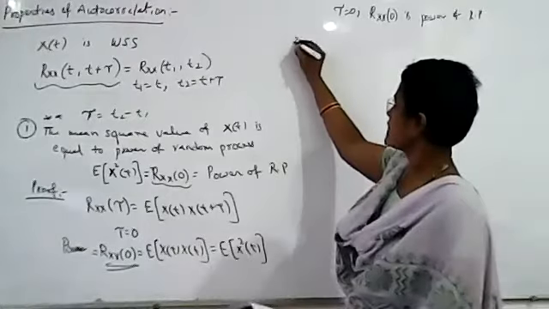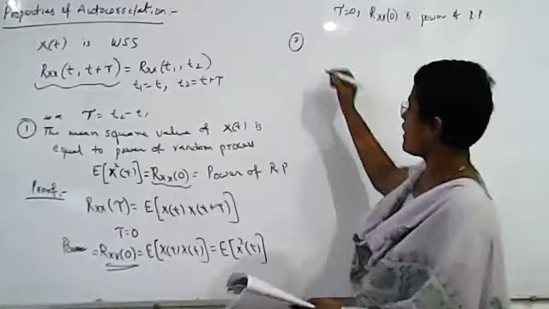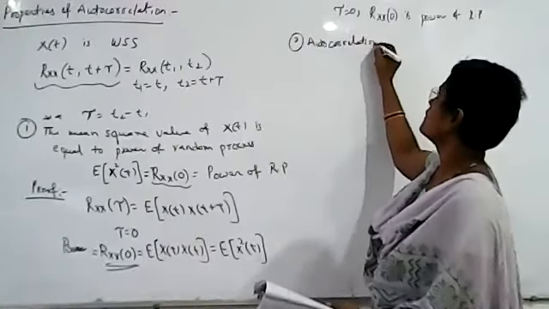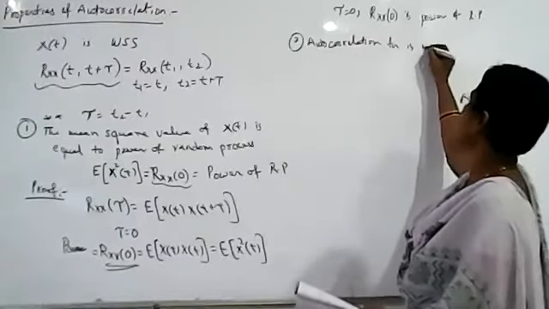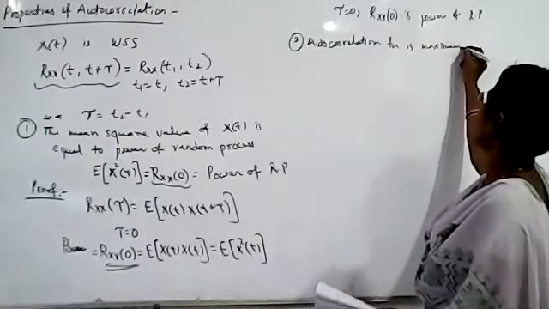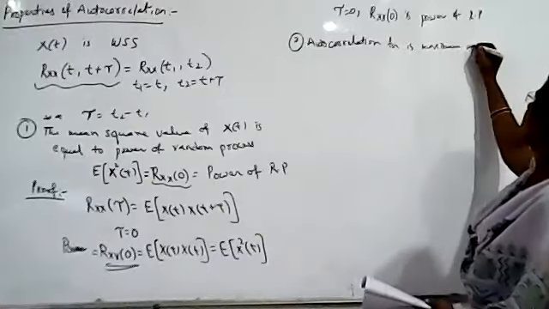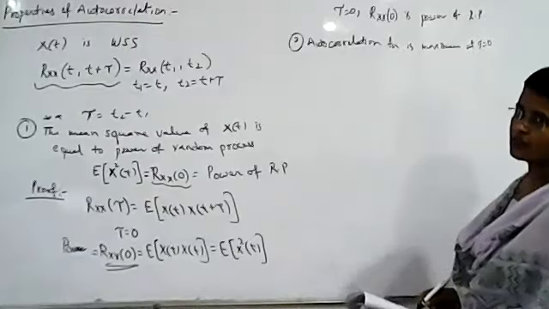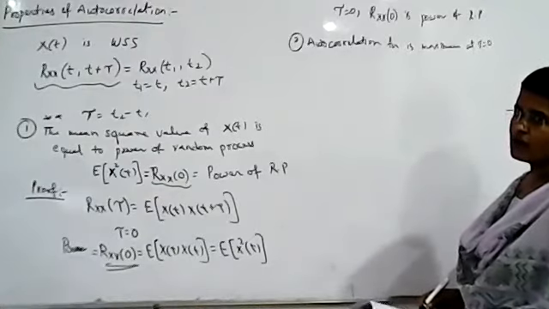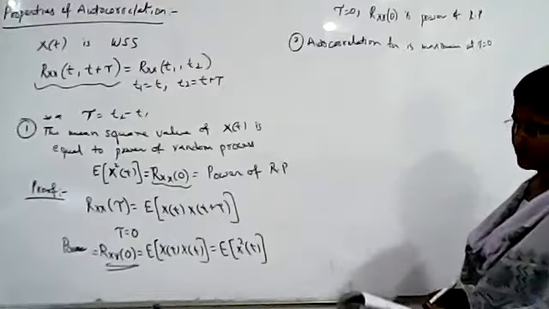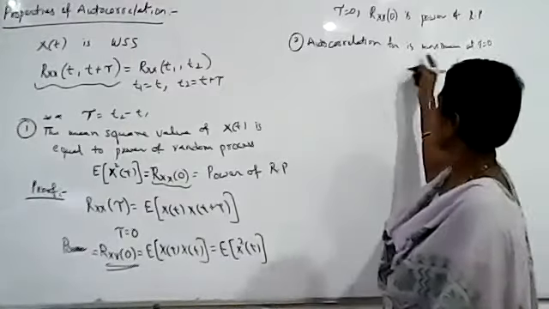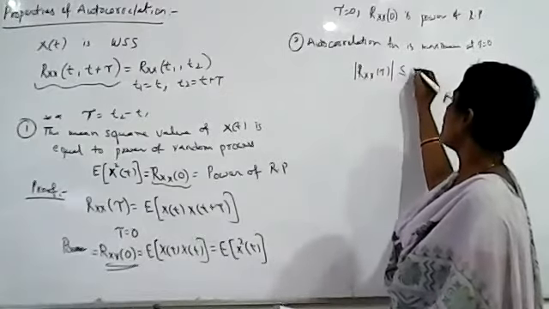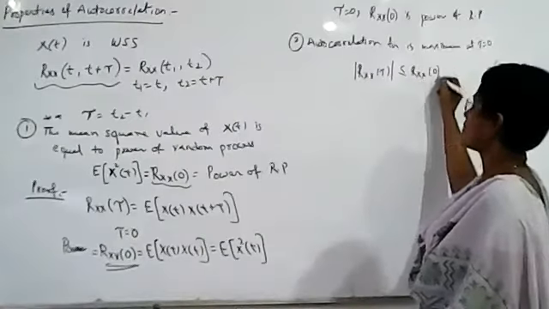Okay. Now we'll discuss the second statement. The second statement is that autocorrelation function is maximum. Autocorrelation function is maximum at tau is equal to 0. So it will be having maximum value only at tau is equal to 0. And at all other tau values, the autocorrelation function will be always less than or equal to the value at tau is equal to 0. So it says that the magnitude of Rxx of tau will always be less than or equal to Rxx of 0.